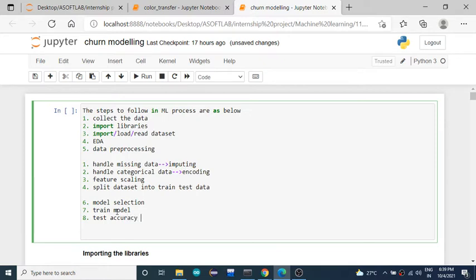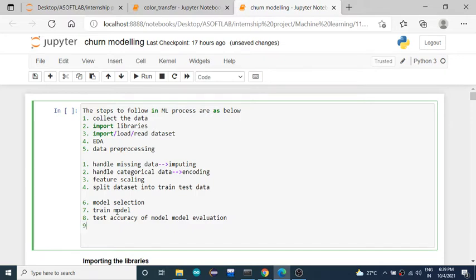Testing the accuracy is nothing but model evaluation. Different metrics are available in Python to evaluate the model, like accuracy score, F1 score, recall, precision, R2 score. You can use any of these to check the accuracy of the model.